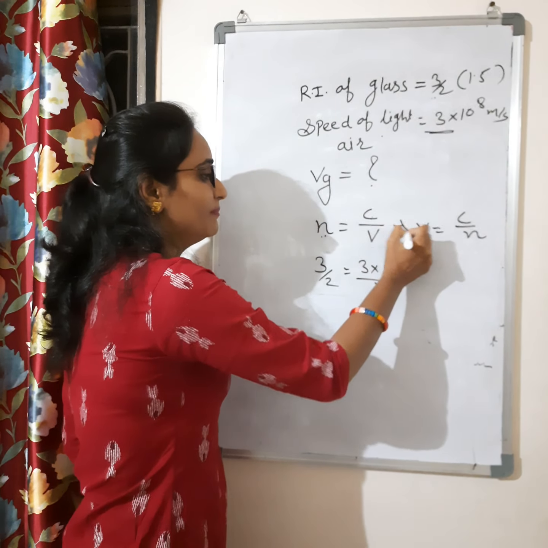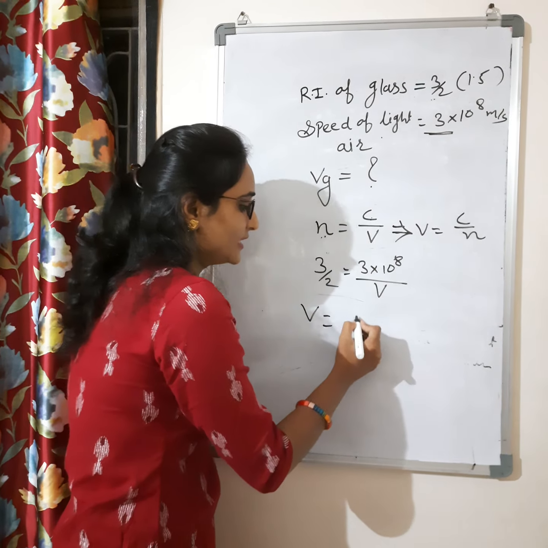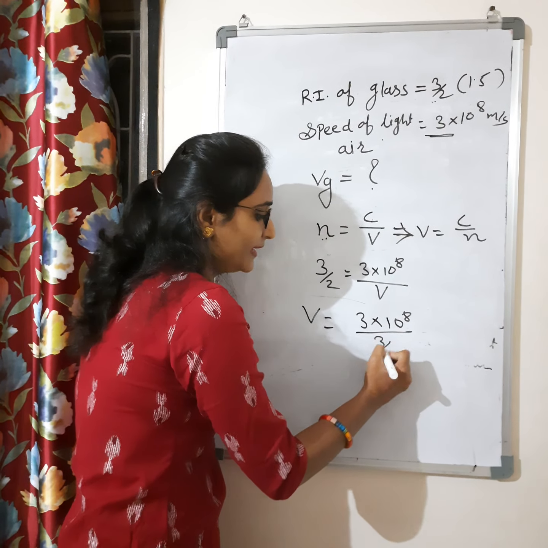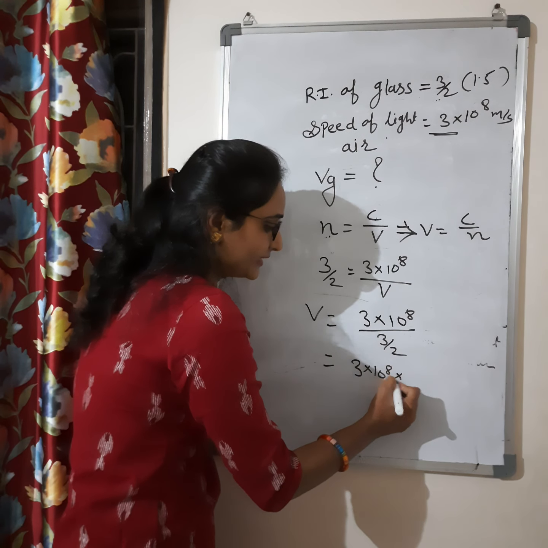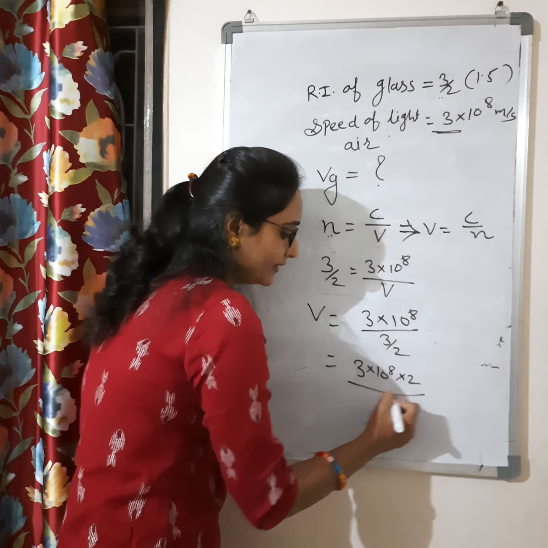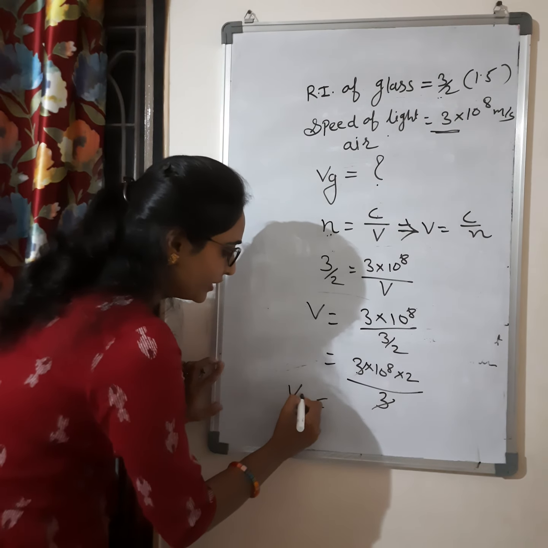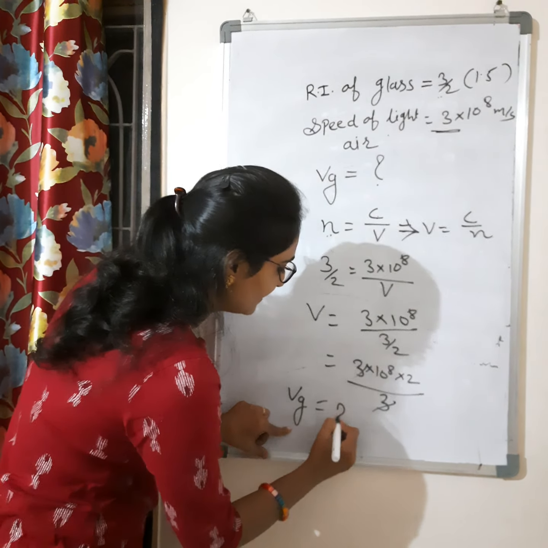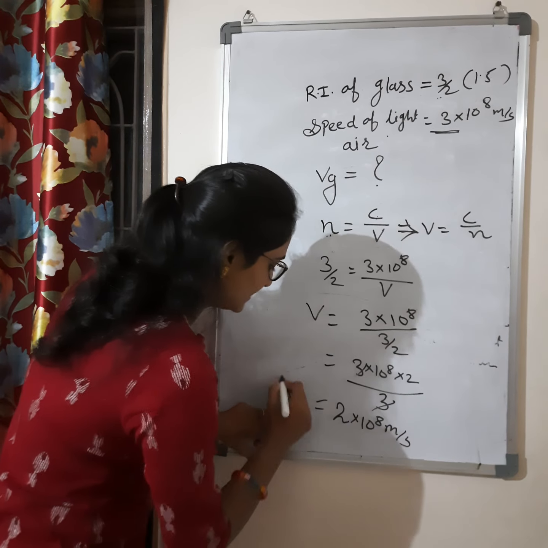V is equals to C by N. That means V is equals to 3 into 10 to power 8 by 3 by 2. Means you will get 3 into 10 to power 8 into 2 by 3. The 2 will go up, the 3 down, 3 gets cancelled. The velocity of light in glass, you are getting, is 2 into 10 to power 8 meter per second.